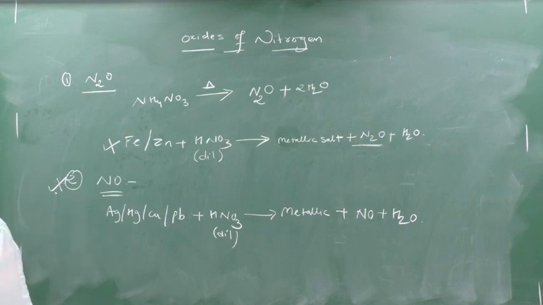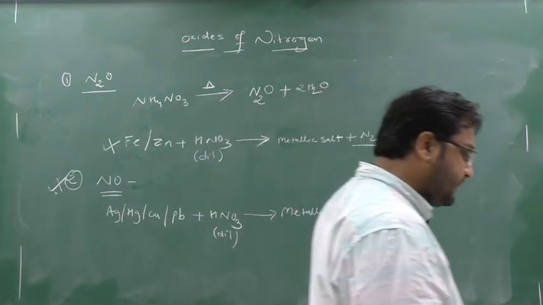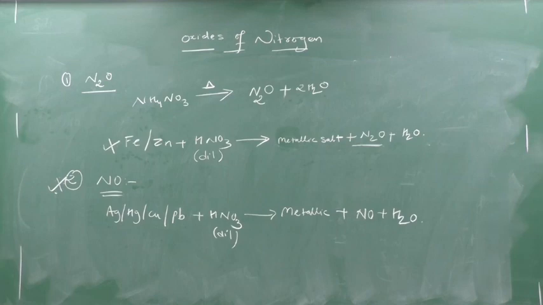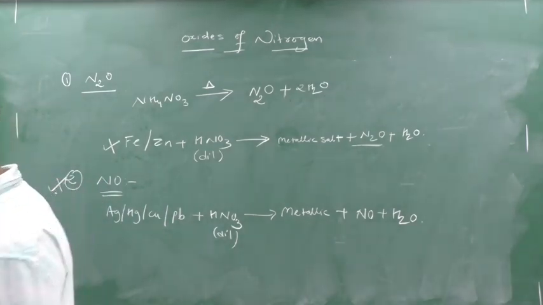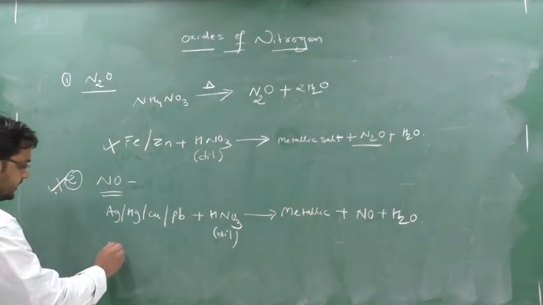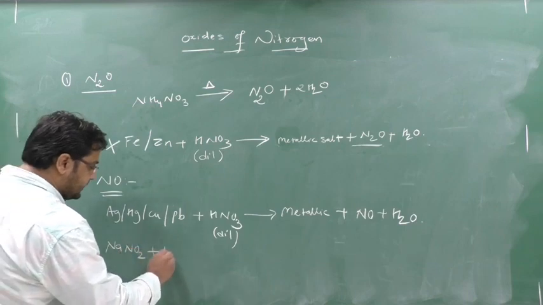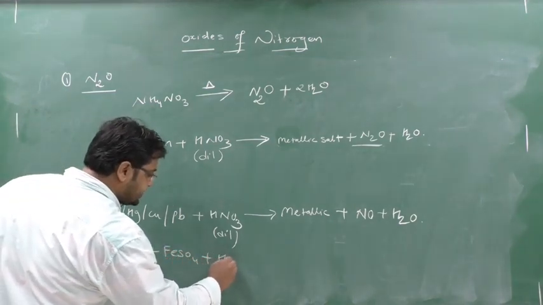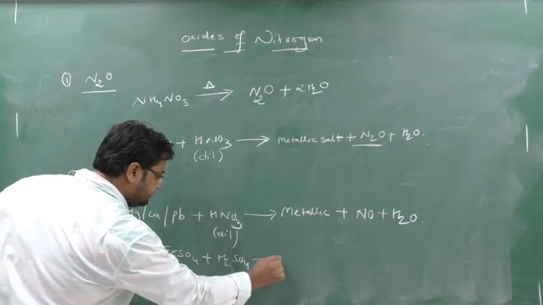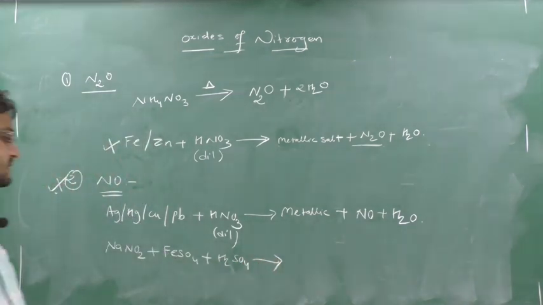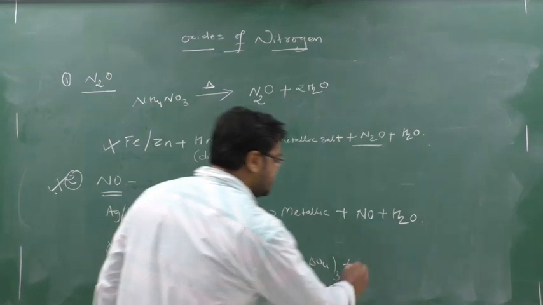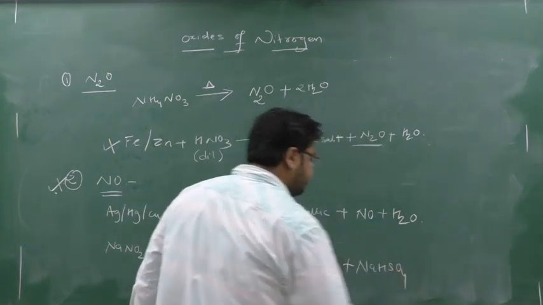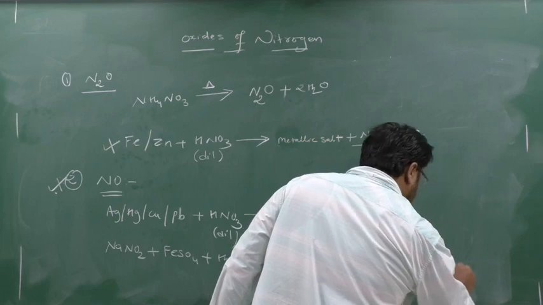Another important reaction. Write down another important reaction. First write down: when sodium nitrite reacts with iron sulfate and sulfuric acid, it produces iron sulfate, that is Fe2(SO4)3, sodium bisulfate, NaHSO4, NO and H2O.